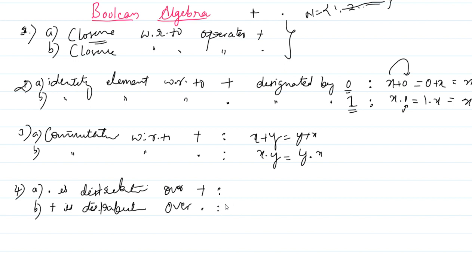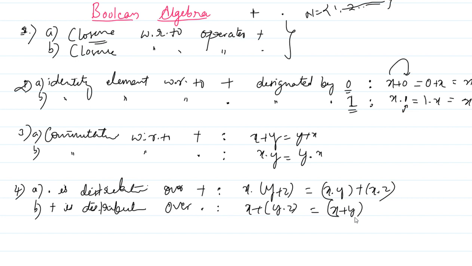As you know the distributive law, I write x dot (y plus z) can be written as x dot y plus x dot z. And here x plus (y dot z) equals (x plus y) dot (x plus z). If you observe, this statement, plus is distributive over dot, is only valid in Boolean algebra.